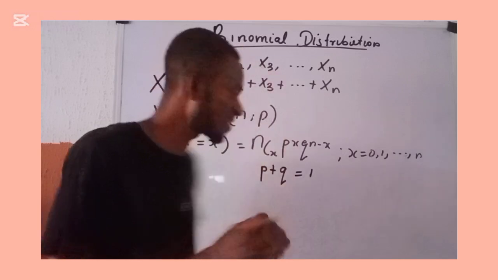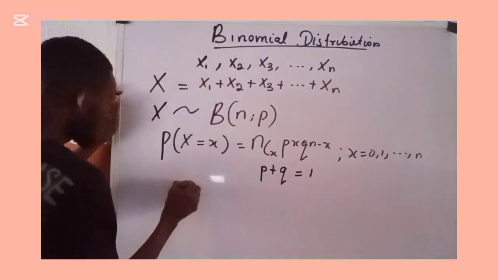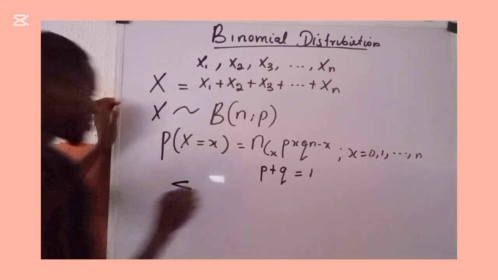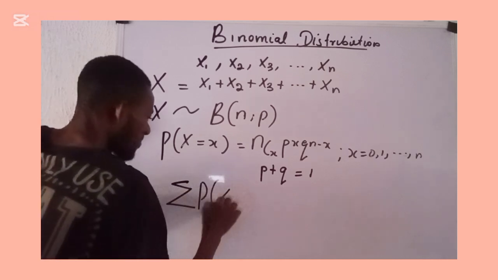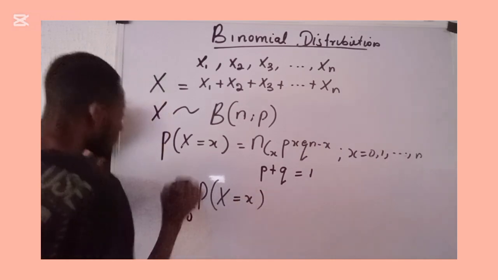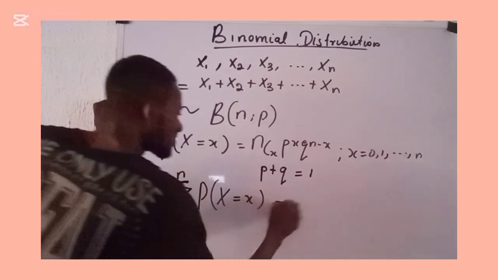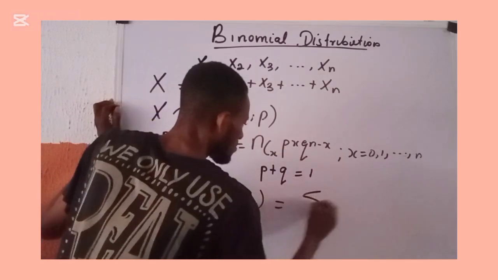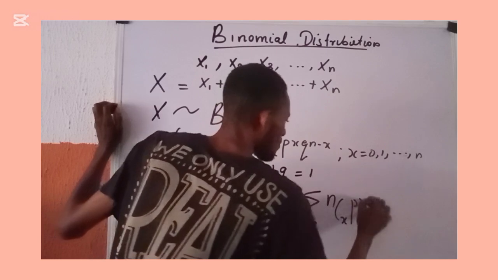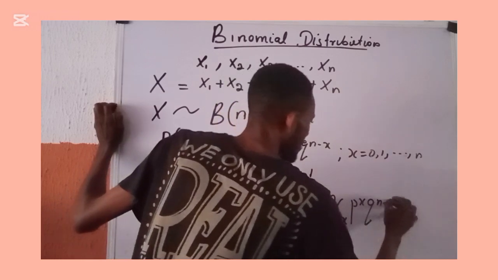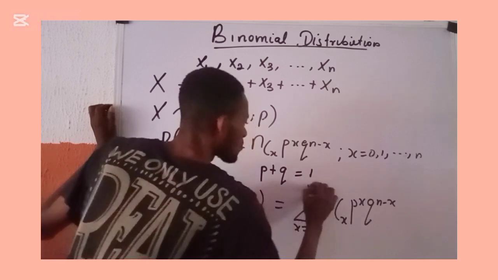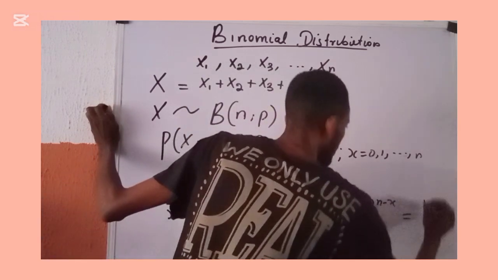That is to say, if I say the sum of P of capital X equals small x, such that x begins from 0 and ends at n, is the same thing as the sum of n combination x, p to the power x, q to the power n minus x, with x running from 0 to n, it must give me 1.